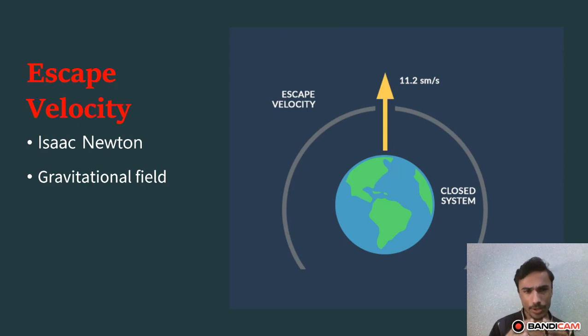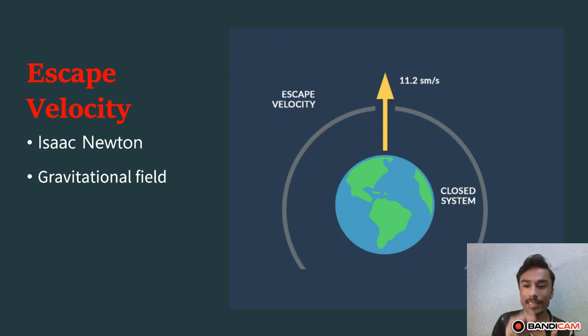Imagine you are standing on a mountain with a cannonball, and you fire a stone at such a speed that it does not come down to the earth, and instead of falling it makes an orbit around the earth.